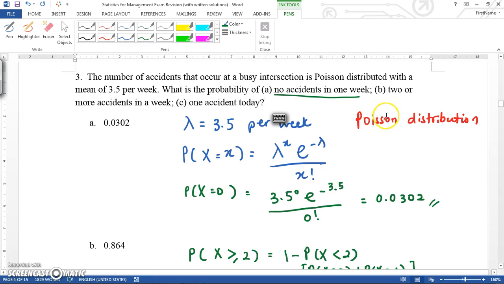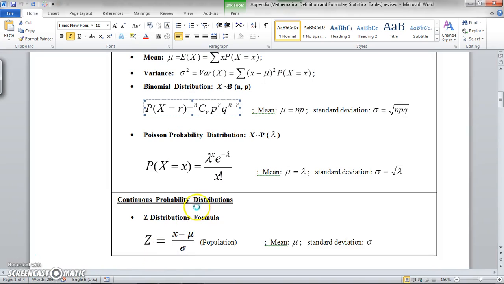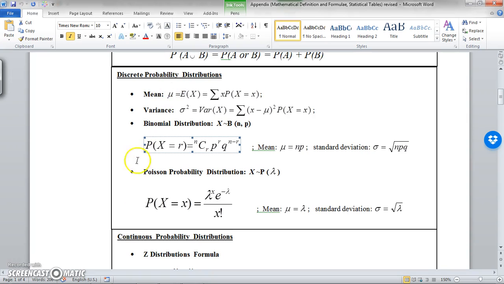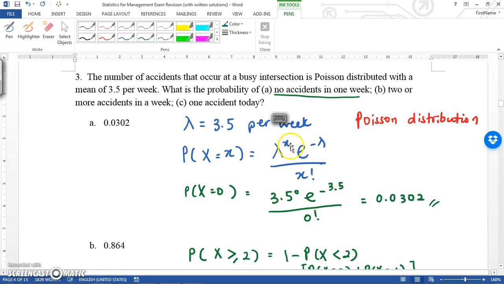In this case, Poisson distributed, you can make use of the formula. This is under discrete probability distribution, under Poisson probability distribution. So I have this formula for you to find the probability. It uses lambda to the power x, where x is the number of successes.